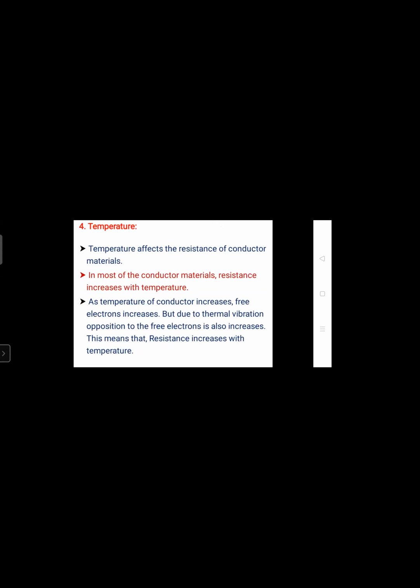Next we will go for the fourth one here now. The fourth one we will stop with after explanation of this one. See, I already told that one. Almost in all materials, what will happen? If the temperature of the material increases, then resistance of that conductor will also increase. If the resistance increases, then obviously the heat will increase. Temperature increase होगा तो resistance increase हो जाएगा. Resistance increase is nothing but it will start to oppose the current. Opposition of current, what will happen? It will form the heat, and that heat is nothing but temperature.